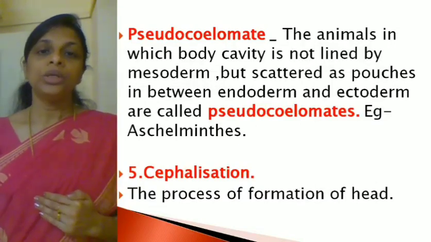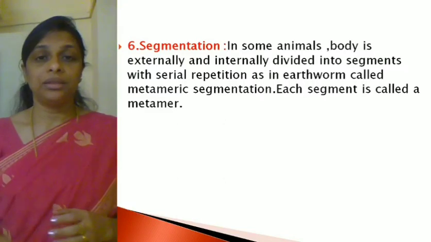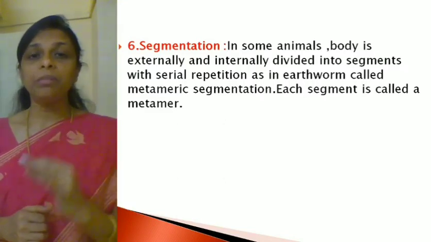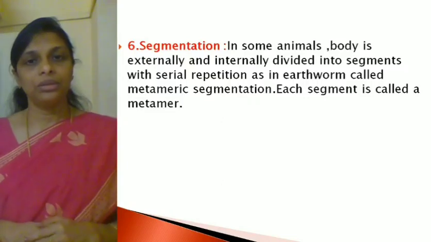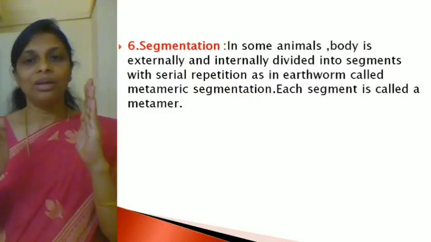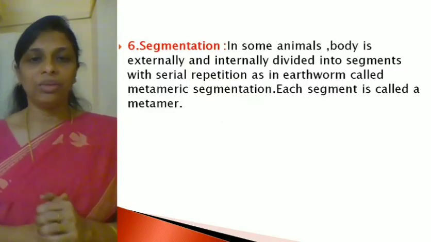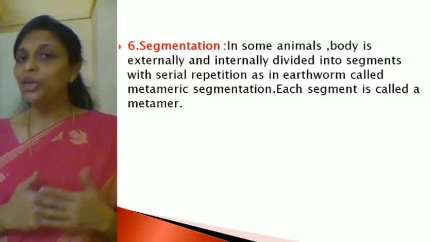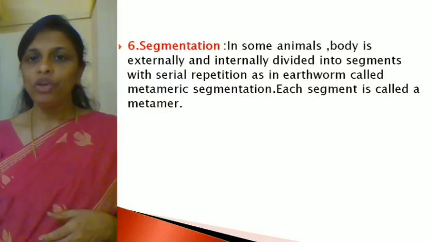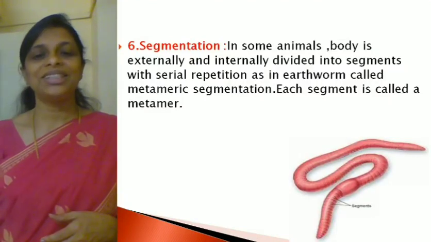Okay. Now, the next criteria, that is the sixth, segmentation. You know what is a segment, right? A small part of a line, we call it a segment. In the case of animals, I think you all must have seen an earthworm. Have you all seen an earthworm? Right, this is an earthworm.